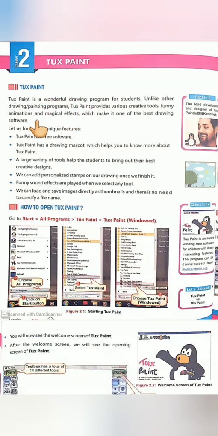Students, Tux Paint has magical effects. That's why it is the best drawing software. Let us start with its unique features.